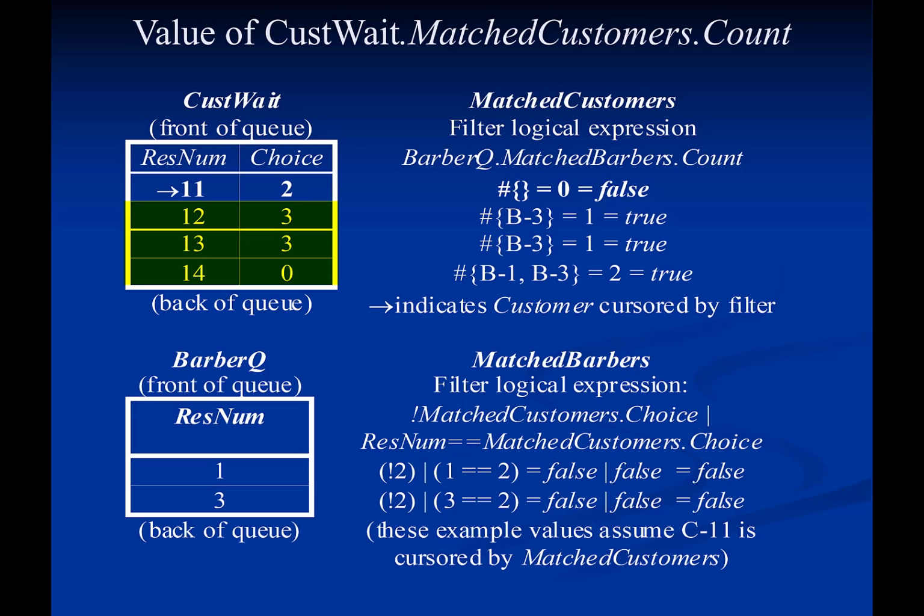In the end, the subset formed by applying the filter matched customers to the queue cast weight contains customers 12, 13, and 14. The enough expression for link C2 counts the number of customers in this subset and returns the value 3, which is true. In other words, there are 3 customers that can be matched with a barber, so there are enough to create a new instance of activity cut.